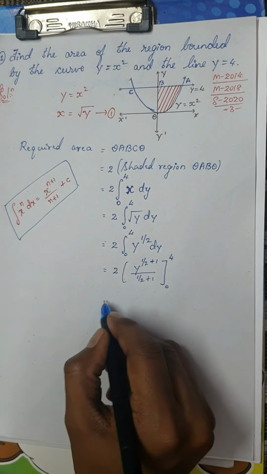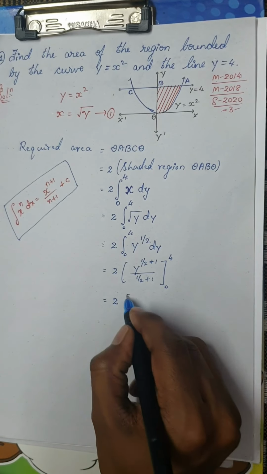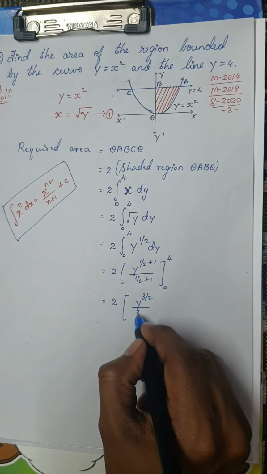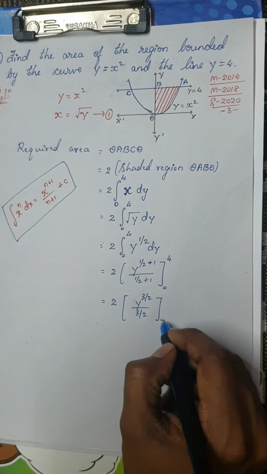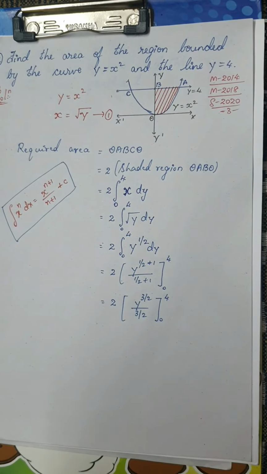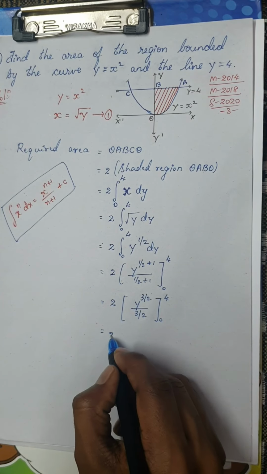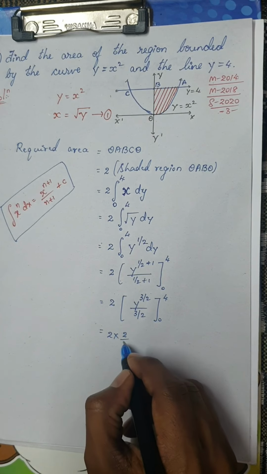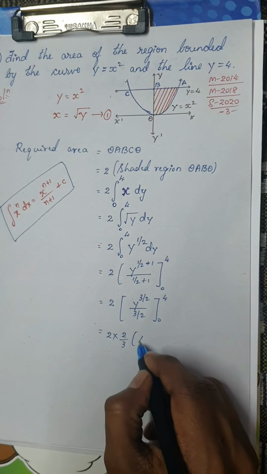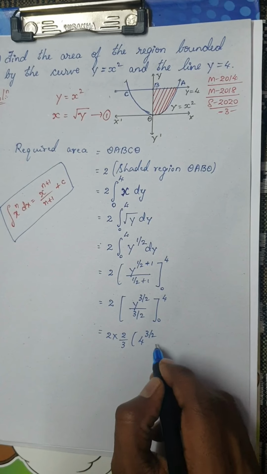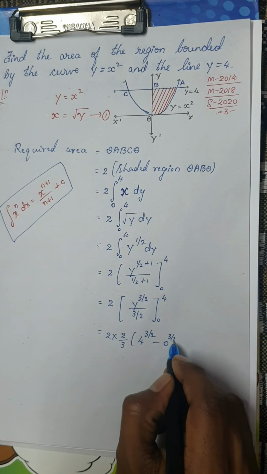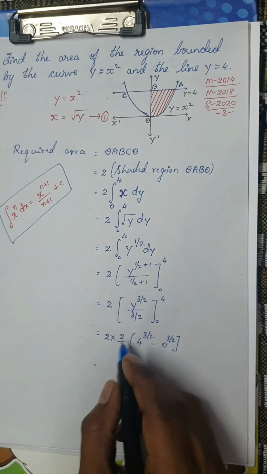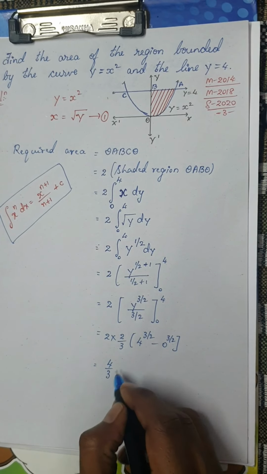Very simple result this is. So this is 2 times y power half plus 1, which is 3 by 2, divided by 3 by 2, within the limit 0 to 4. So this is 2 into the reciprocal, which will be 2 by 3. Now apply the limits: 4 power 3 by 2 minus 0 power 3 by 2. So this is 2 into 2 by 3, which is 4 by 3.